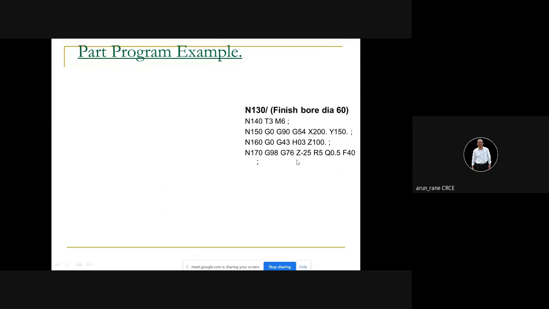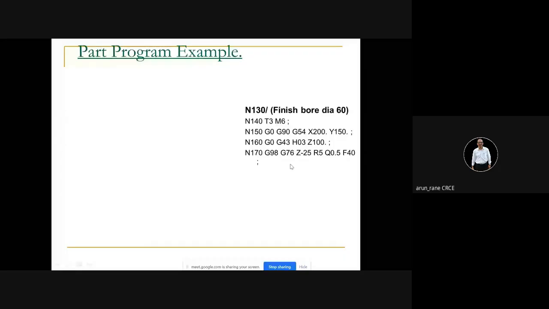But the most common, what I have taught, is that you have to use G86 for your boring, Z minus 25, and don't use R5 throughout the cycles, any cycles. Instead of that, you use Q0.5. If you remember yesterday, I told that this is the tool retract. The boring bar will retract at the bottom.